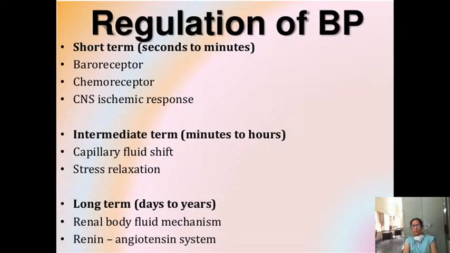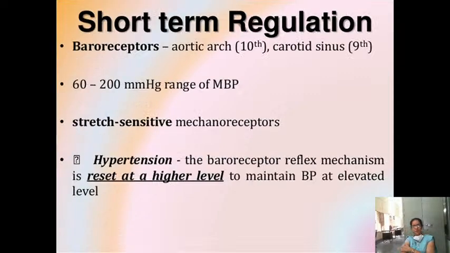Okay, now coming to it one by one, just pay attention. So it is easy. First I am coming to short term regulation, that is the baroreceptor mechanism. So baroreceptors, where are they present? They are present in the aortic arch and the carotid sinus. The carotid sinus is supplied by the 9th cranial nerve, whereas the aortic arch is by the 10th cranial nerve. So 9th and 10th. It will control when the mean arterial blood pressure is between 60 to 200 mmHg range. Whenever there is only one pressure mentioned, that is mean arterial blood pressure.